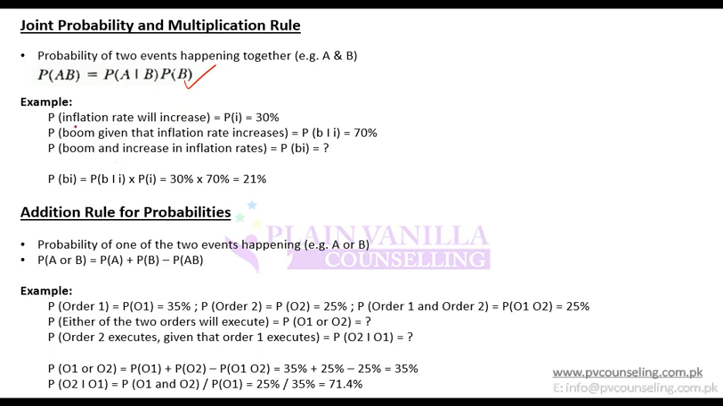So another example: the probability for the inflation rate to increase is 30%. The probability that there will be a boom in the economy given that the inflation rate increases is 70%, which is a conditional probability. And the probability that boom and increase in inflation rate both happen at the same time is to be found. So that again means we have 'and' here, which means we have to find the probability of boom and inflation rise. It should be equal to the probability of boom given that inflation has risen multiplied by the probability of inflation.